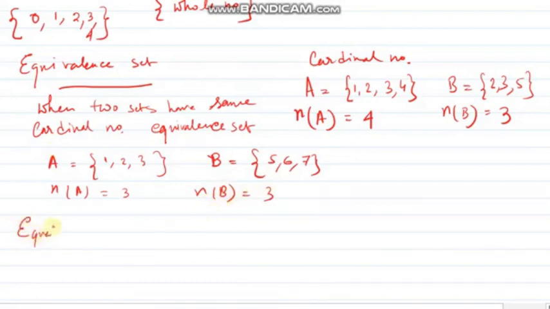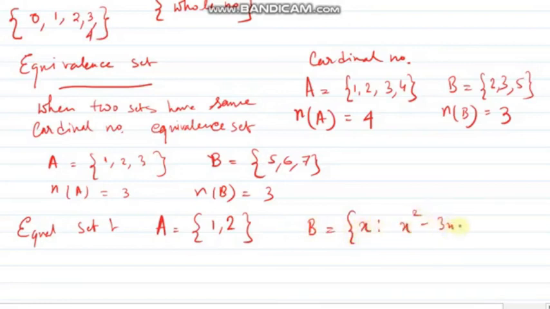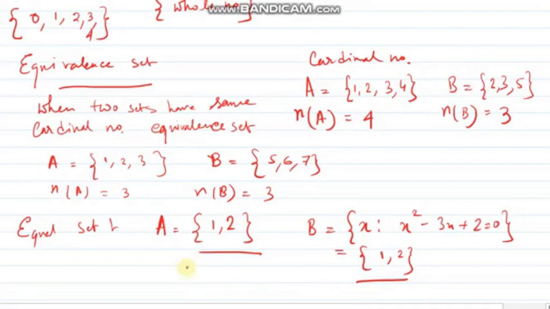Now the last one, equal sets. The sets which are equal in elements are equal sets. Suppose A is 1, 2 and set B is x such that x squared minus 3x plus 2 equals 0. If I solve this, I will get two values of x, which are 1 and 2. So we have equal elements in A and B. So we can say that set A and set B are equal.